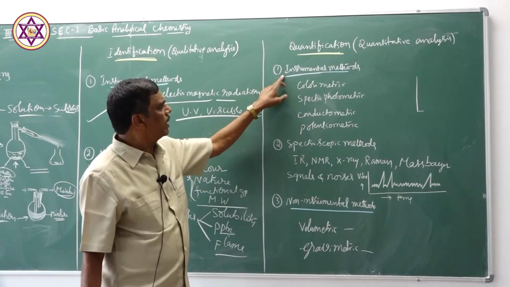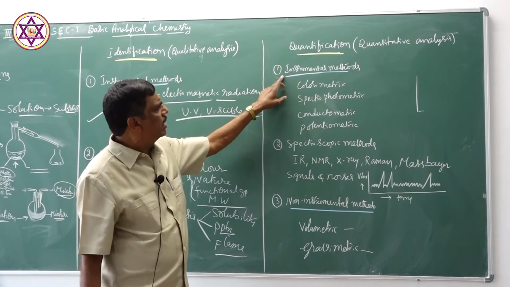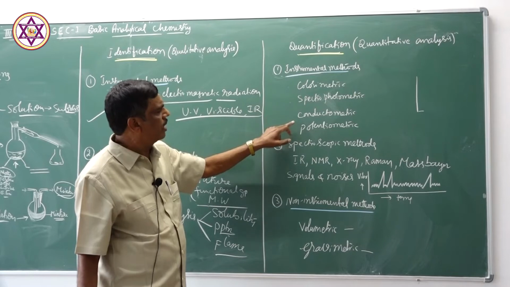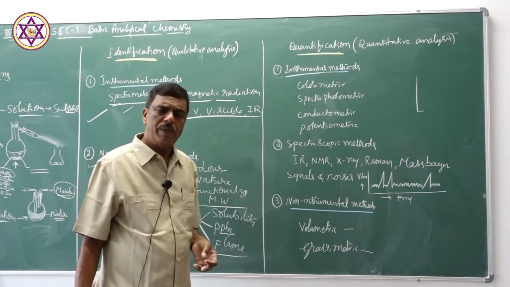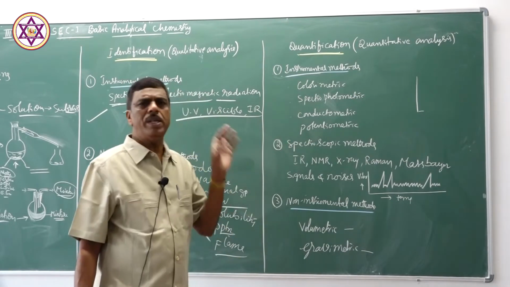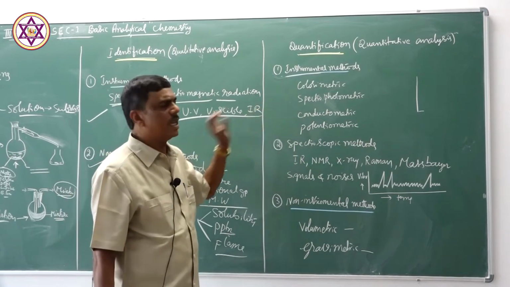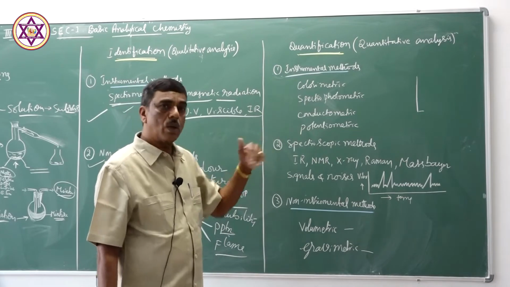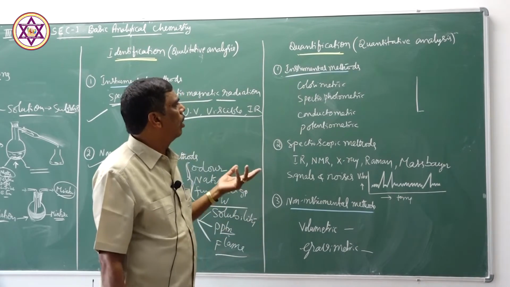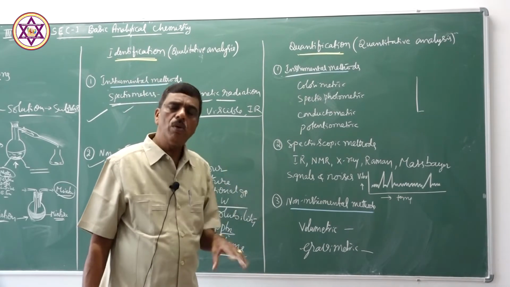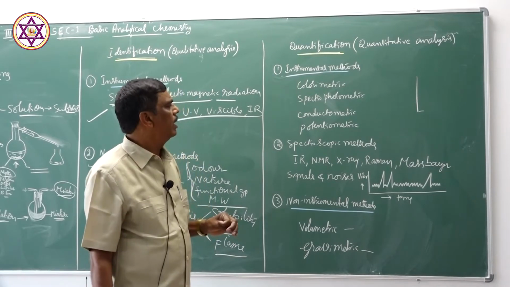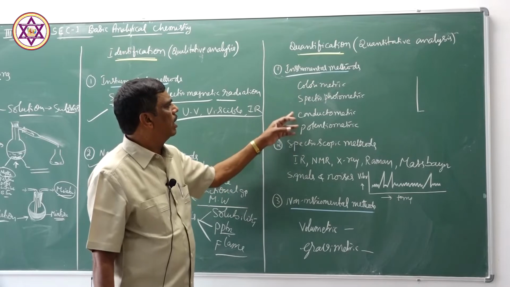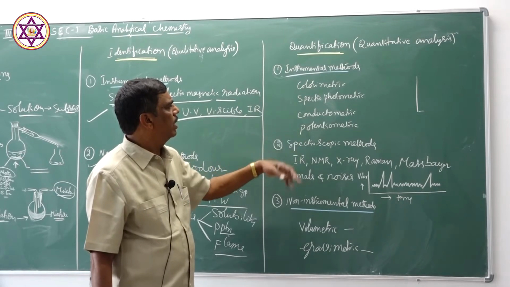In the instrumental method, we use several instruments: colorimeter, spectrophotometer, conductometer, potentiometer, polarimeter. So many instruments are there; these are some of the examples. Using these instruments, we can quantify or find out the amount of the substance present by these estimations: colorimetric estimation, spectrophotometry, conductometry, and so on.